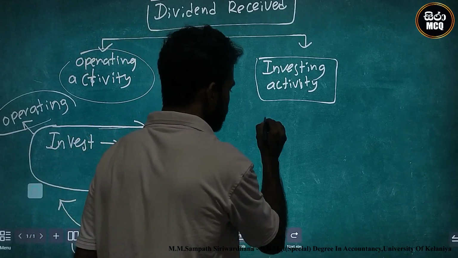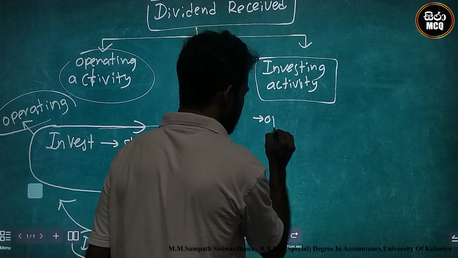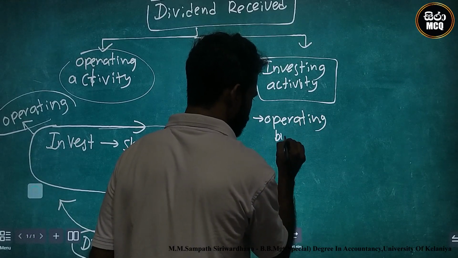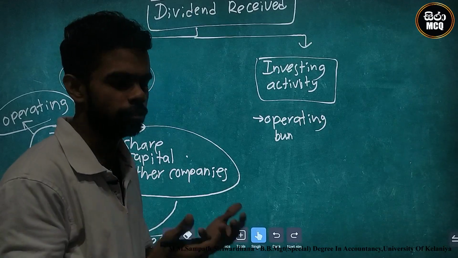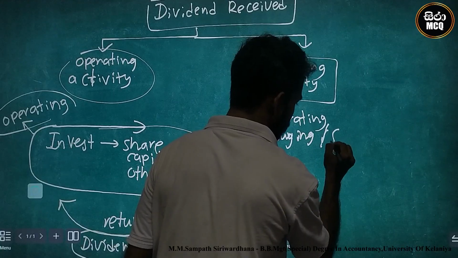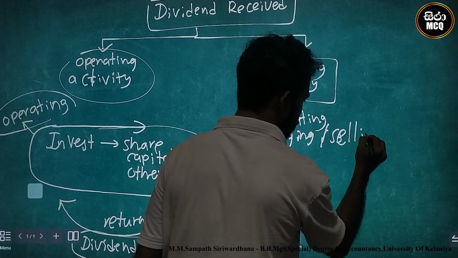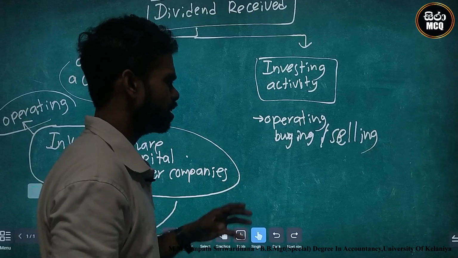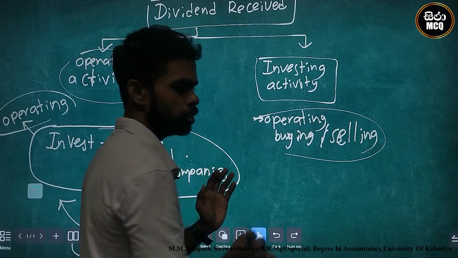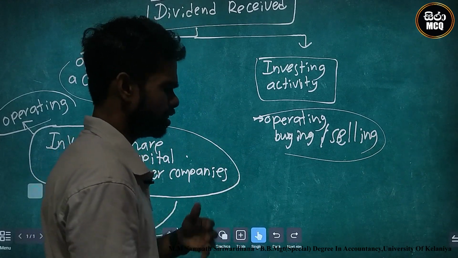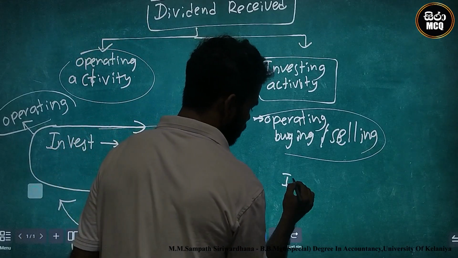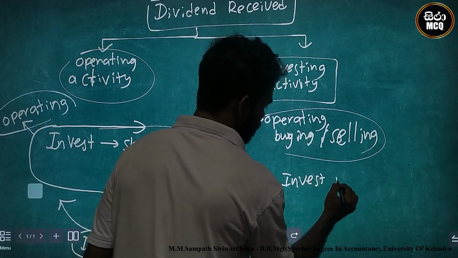But look here, if the company's operating activity is a retail business, operating is buying and selling, meaning inventory selling. Sometimes they invest in share capital of other companies, when there is a surplus of cash. This is not a major activity, but with some surplus of cash, they invest in share capital.